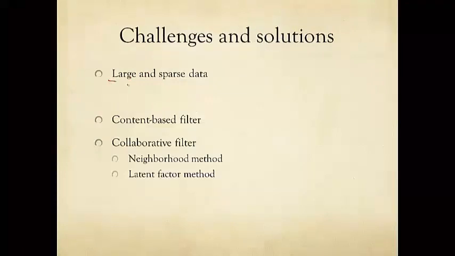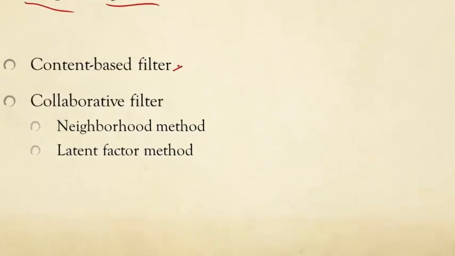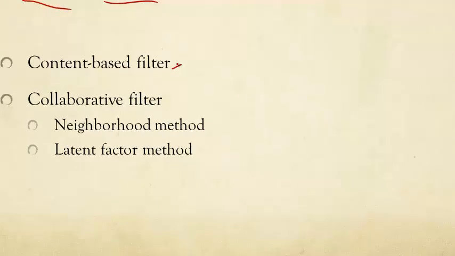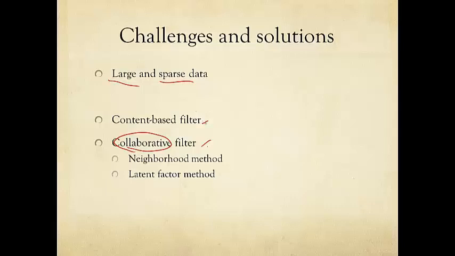As we just mentioned, it's large and sparse data. That's the big challenge. One solution is to just look at each row and each column in isolation. It's called content-based filtering. The other is to look at the entire table. It's called collaborative filtering. Collaborative among the users and movies, I guess. And this one is a centralized computation, so we don't need distributed computation. And within collaborative filtering, there are two main flavors. It turns out these two are also interestingly connected, but we will skip that. It's in the textbook and advanced material. One is the neighborhood method, the other is the latent factor method.